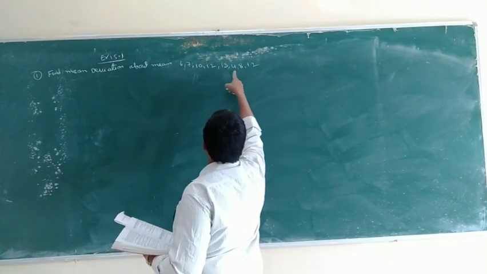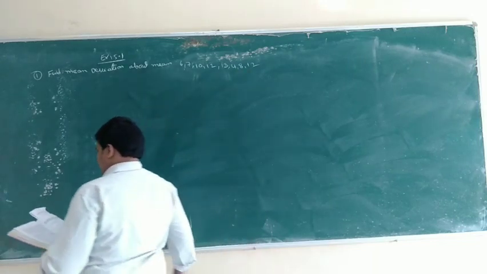That is 8 observations. Mean deviation about the mean.